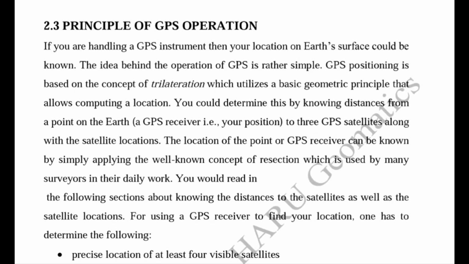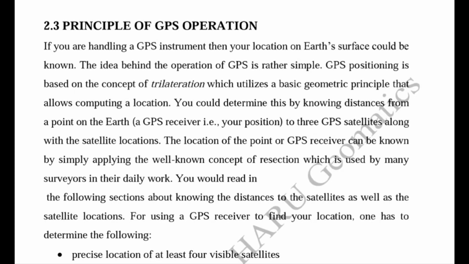If we talk about navigation or positioning of any point on the earth's surface, and we are handling a GPS instrument, say a mobile phone, then we can easily find our location at any point on the earth. We can easily share our location with anyone with the help of GPS, because GPS uses the basic concept of trilateration. It utilizes a basic geometric principle which allows computing a location with the help of satellites revolving around the earth at an altitude of approximately 20,200 km. We studied that in the previous lecture in the space segment.